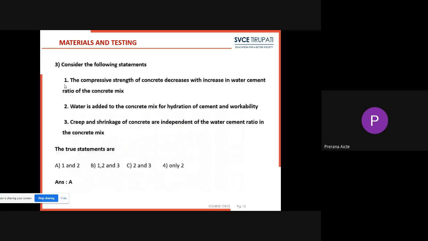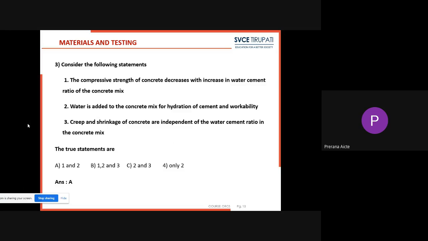Next, third one. Consider the following statements. Here, three statements are given. The first statement: the compressive strength of the concrete decreases with increase in water cement ratio of the concrete mix. The second statement: water is added to the concrete mix for hydration of cement and workability. Third, the creep and shrinkage of concrete. Creep and shrinkage, as you already know, are properties of the concrete. Creep and shrinkage of concrete are independent of water cement ratio in the concrete mix. So these are the three statements given.